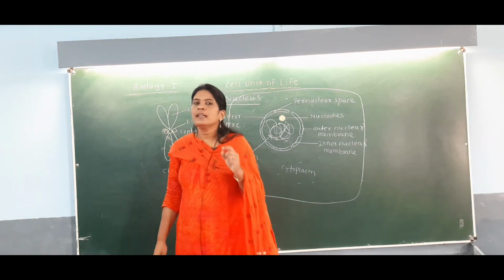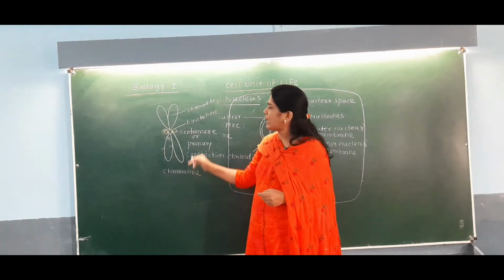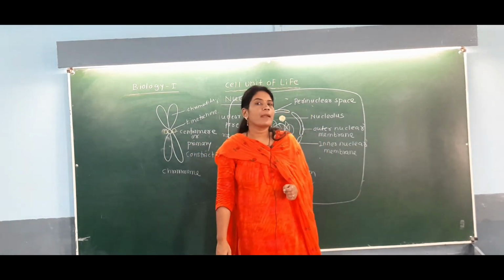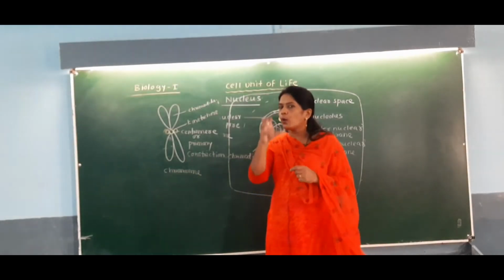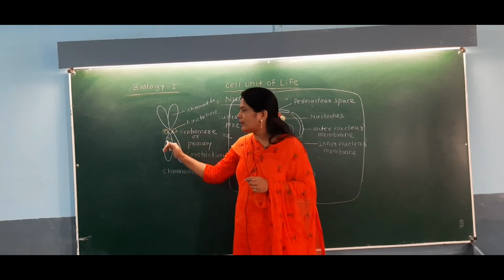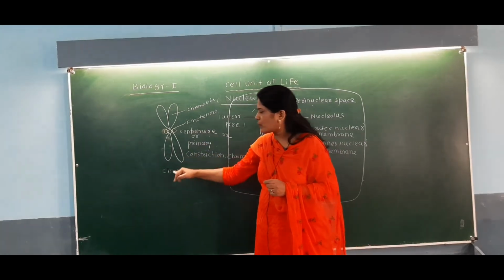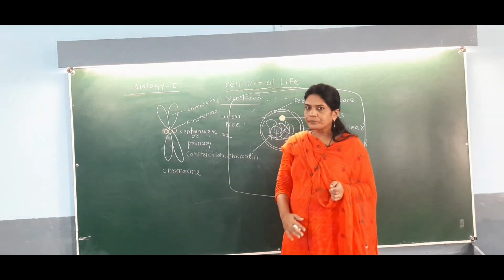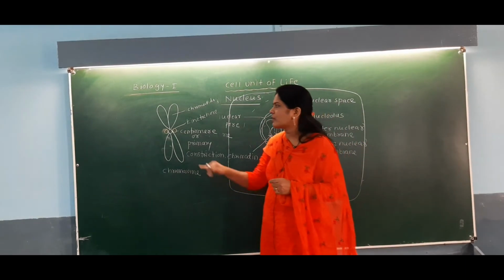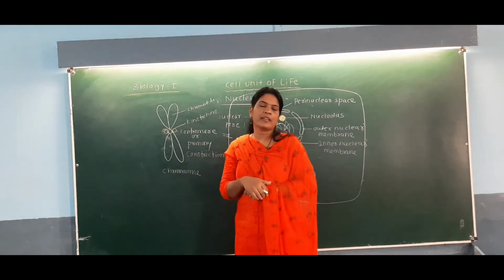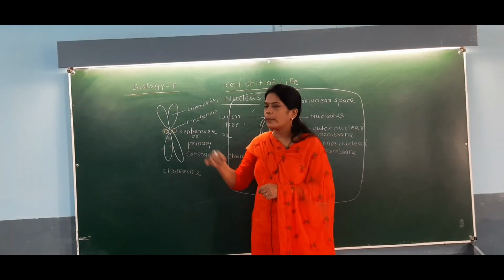So students, clear your concept first. The central part of the chromosome is called the centromere or primary constriction. The role of the centromere is to hold the chromatids together, and by this holding of the two chromatids the chromosome structure is formed. But around the centromere there is a disc-like structure, and that structure is called the kinetochore. So here you can observe the structure of the chromosome.